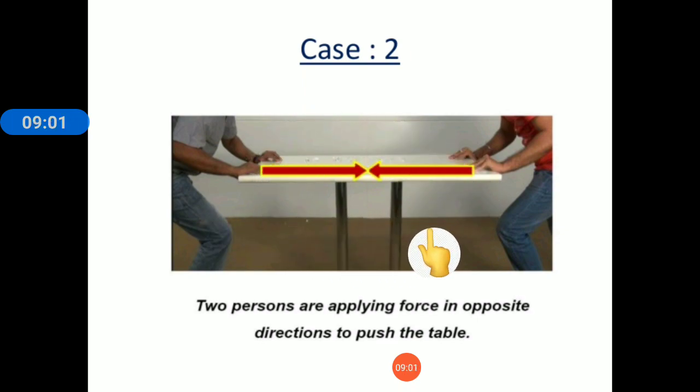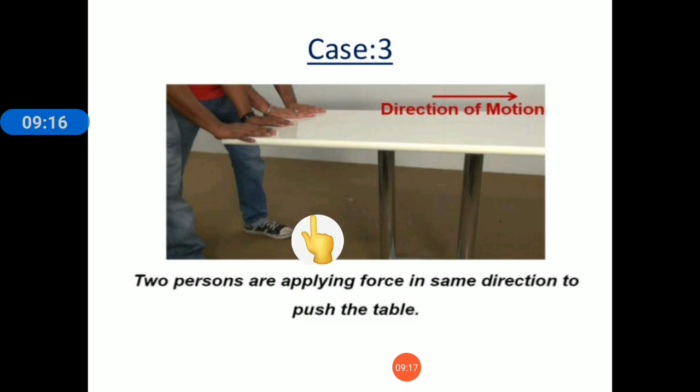But if any one person's force is more than the other's, in that case the table will move in this direction. Now here these two persons are applying the force in the same direction, so easily the table will move in this direction.